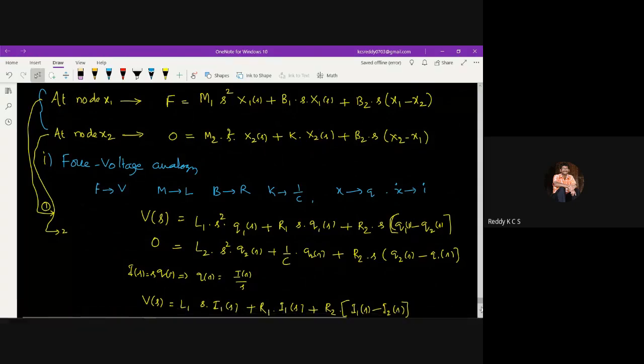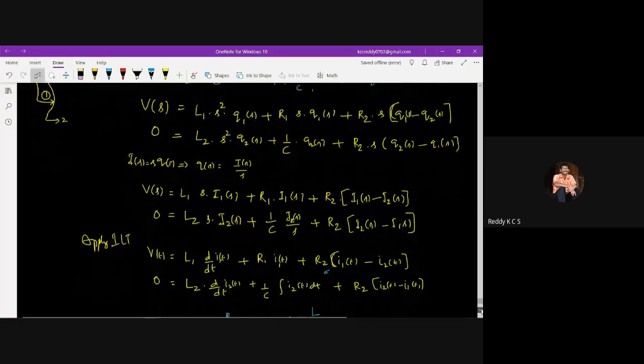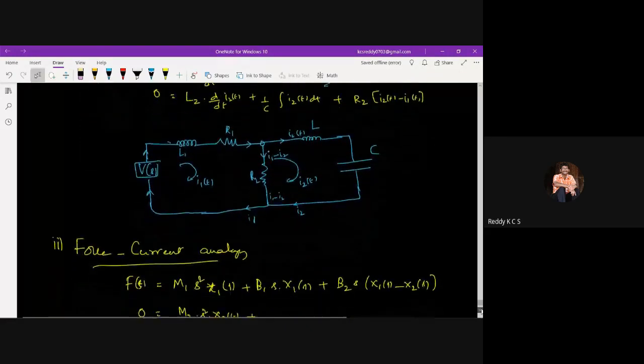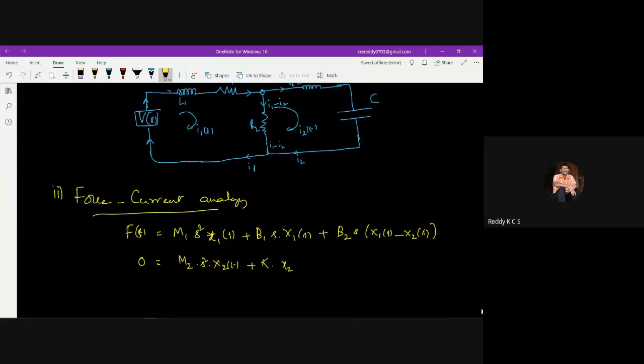So we have k and b2. m2 s square into x2 of s, then k into x2 of s, then b2 into s into x2 of s minus x1 of s. So these are the two equations which you have.